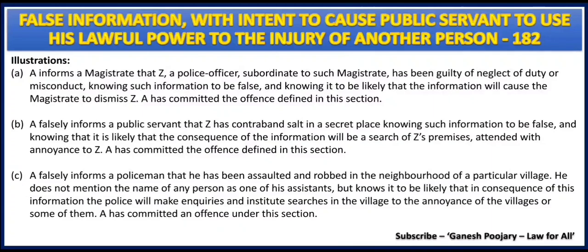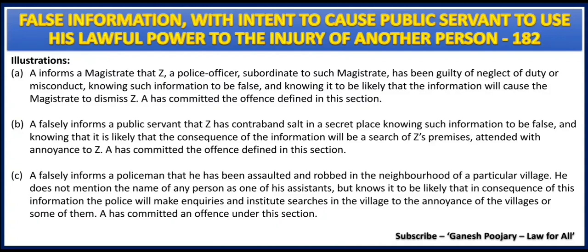In the second illustration, what happens? There is a person by name A who goes to a public servant and reports that there is a person by name Z who has kept contraband salt in a secret place. Contraband salt is illegal salt, okay? Now A goes to the public servant and says that Z has kept salt illegally in a secret place. Now what does the public servant do? He starts searching the different places of Z, including his premises, etc. Now by doing so, what is happening? Z is unnecessarily going through annoyance because A has given false information.